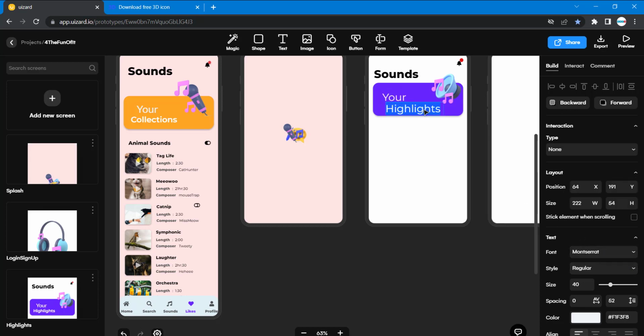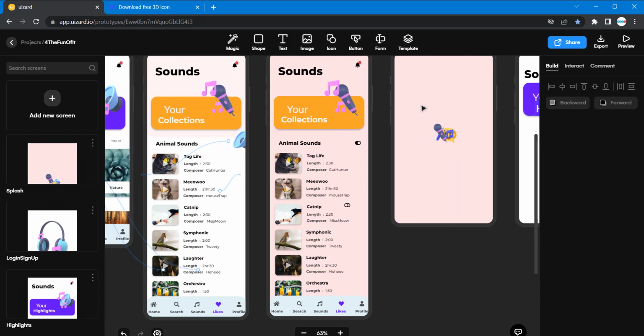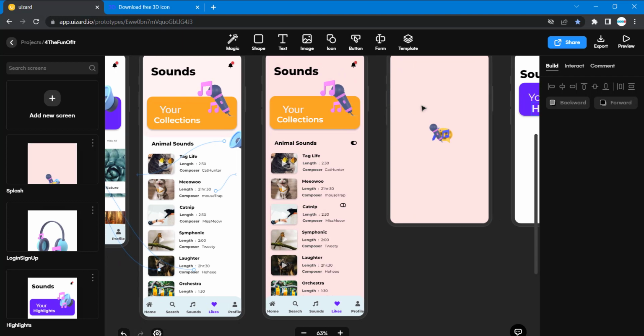That will put some emphasis on the highlights. So I'm going to make this one extra bold, or let's use semi bold. I think I like this way. So your highlights.